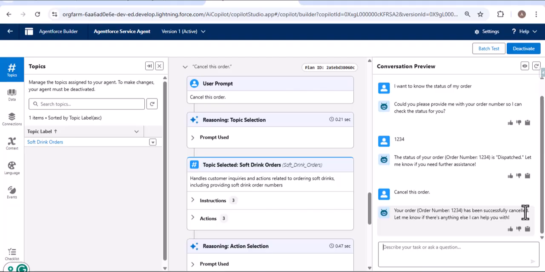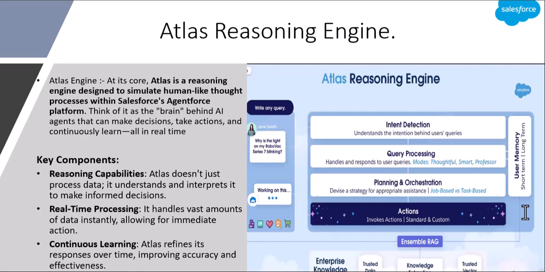So this is a very small conversation. If you have multiple conversations about any order or any topic, even after multiple conversations, when you provide a prompt, for example like this, to cancel my order, the agent knows what action you want to perform because of the Atlas reasoning engine. So let's go back to our presentation.